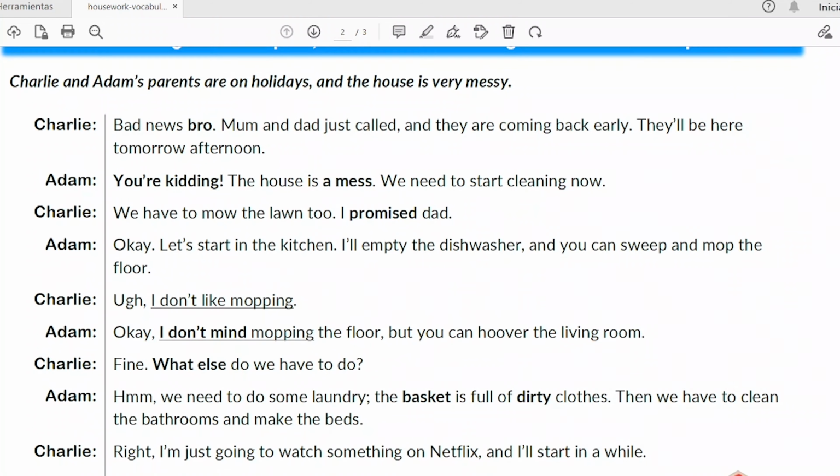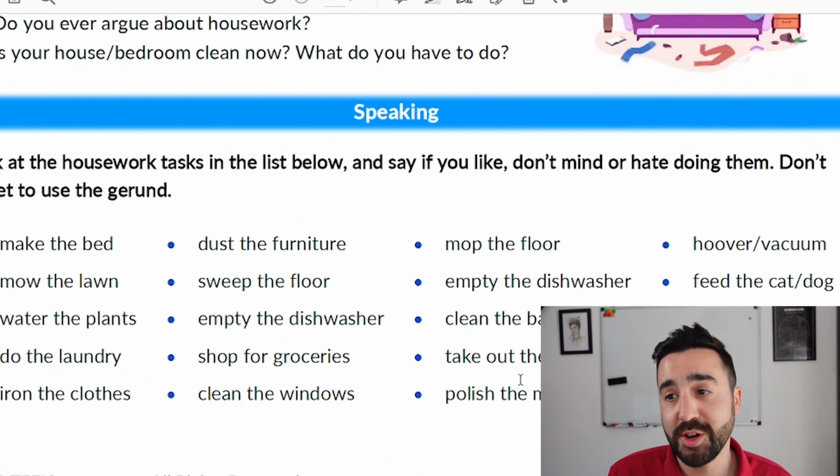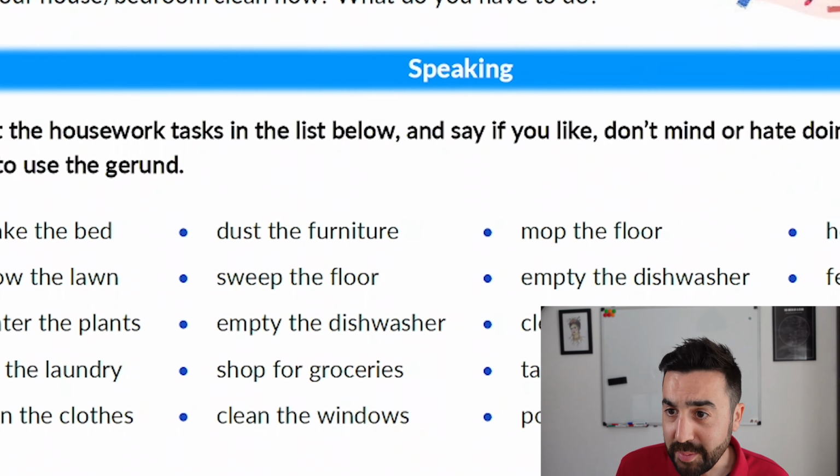Once I'd done that, I then moved on to this really nice dialogue. So again, I had the students in pairs. So this was really easy to do because we had two people speaking, Charlie and Adam. I got them to practice this and then present this dialogue to the rest of the class. And as I said previously, it's not always just about one skill or system. In this case, we also have a grammar focus, which is giving students the support they need to be able to speak about their preferences when it comes to housework. Now, this final speaking task would be really easy for me because, let me see, I actually hate doing all of those.